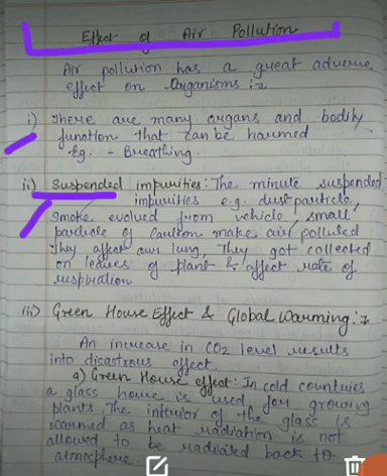They get collected on the leaves of plants and affect the rate of respiration. They just get attached to the leaves of plants and affect the rate of photosynthesis, or you can say that the photosynthesis rate is reduced. Here you can correct it by writing photosynthesis. It reduces the rate of photosynthesis.